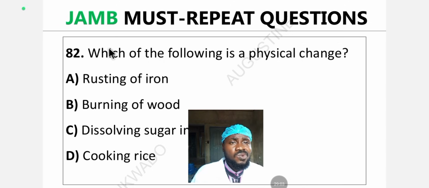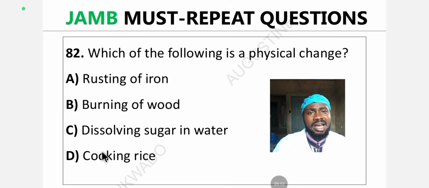Question 82. Which of the following is a physical change? A. Rusting of iron. B. Burning of wood. C. Dissolving of sugar in water. D. Cooking rice. What's the answer? Drop the answer in the comment section.